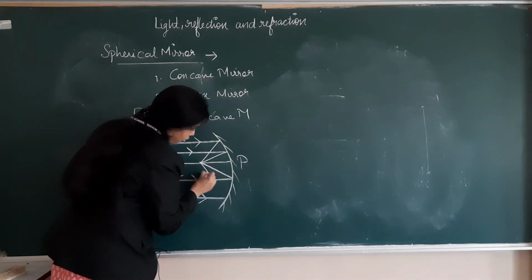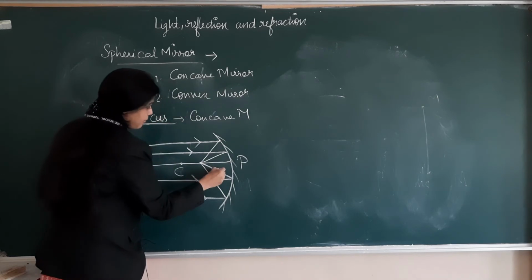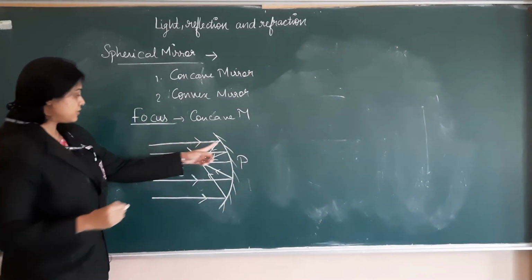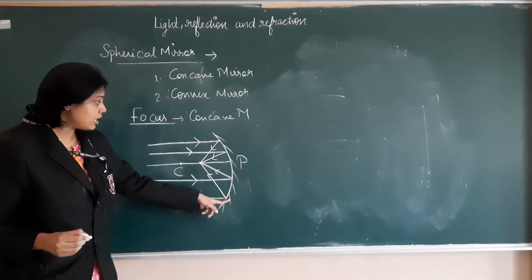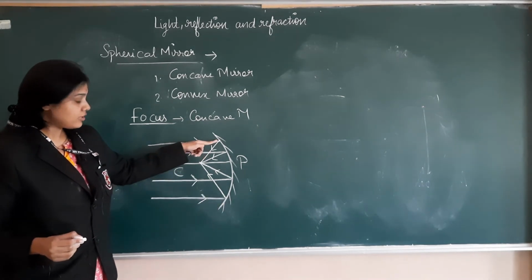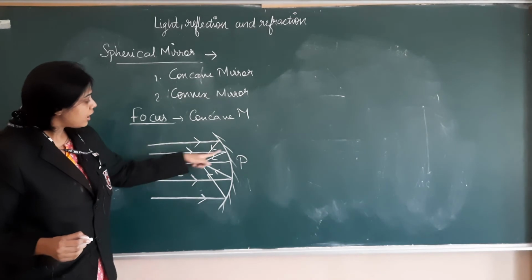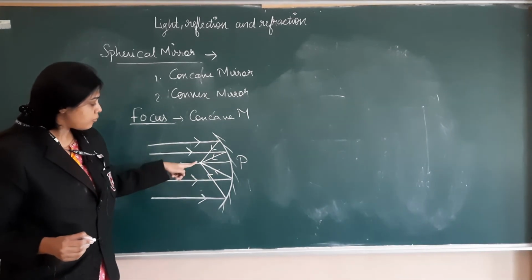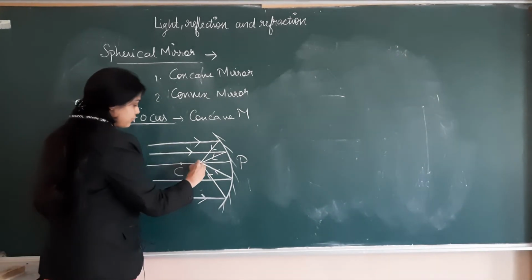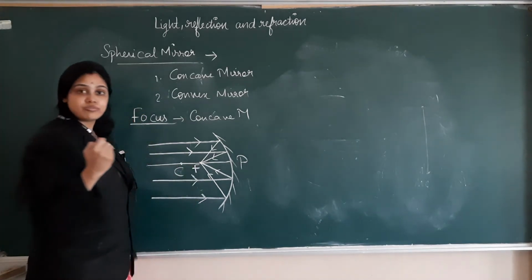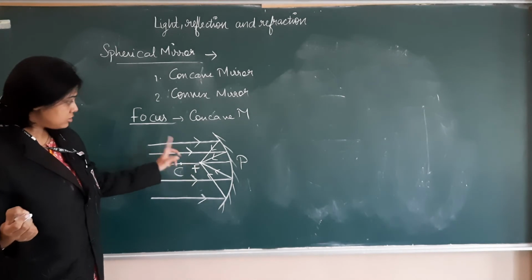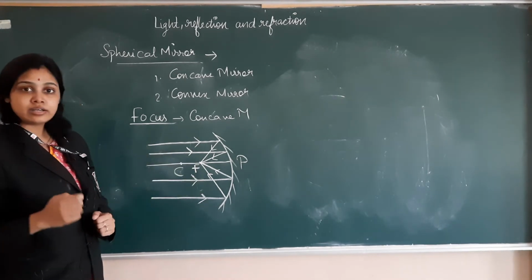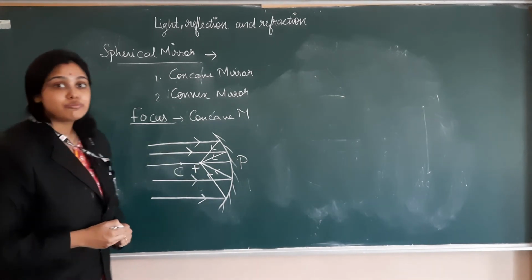You can see all these rays are parallel to the principal axis when they are incident on this concave mirror, right? But after reflection from the mirror, they all meet at one single point. That point is known as the focus of the concave mirror. So a concave mirror always converges parallel light rays at a point which is known as focus.